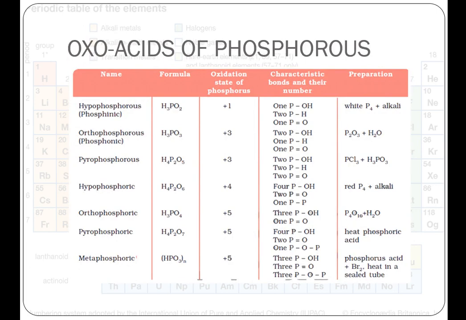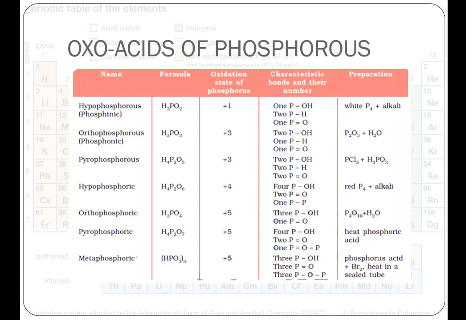Then oxo acids of phosphorus. Phosphorus forms a number of oxo acids, where phosphorus exists in different oxidation states. So this is a table showing different oxo acids of phosphorus along with the oxidation state of phosphorus and the preparation method.